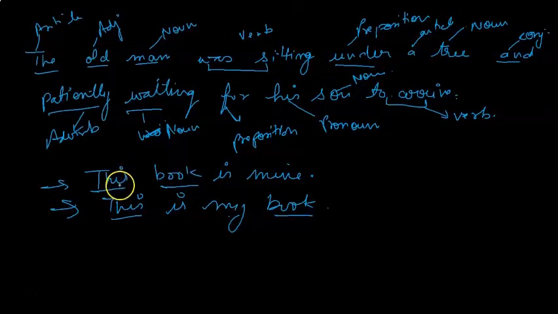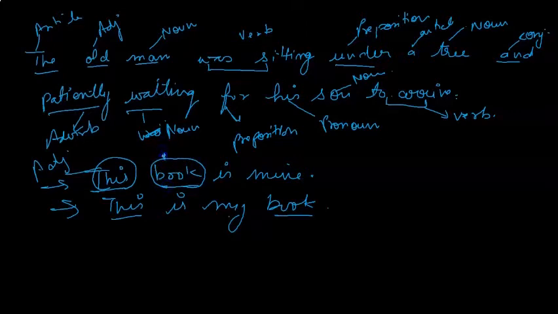But when we say this in this sentence, it is adjective. Why adjective? Because this is modifying the word book, and book is your noun. So a word which is modifying a noun is your adjective. So in this case, this is adjective.